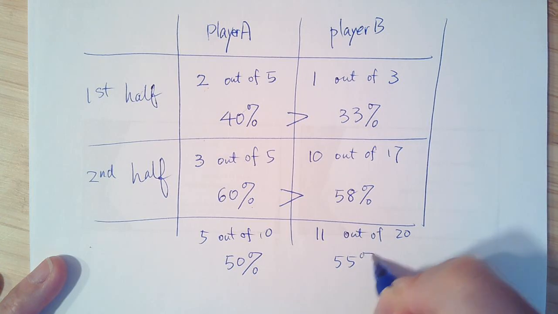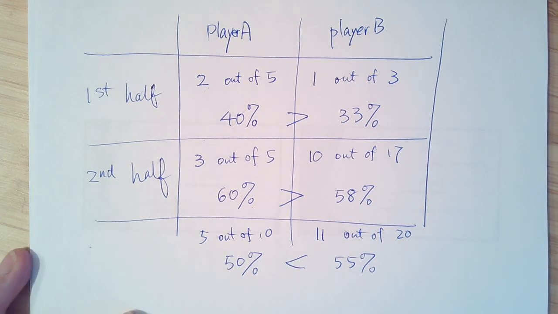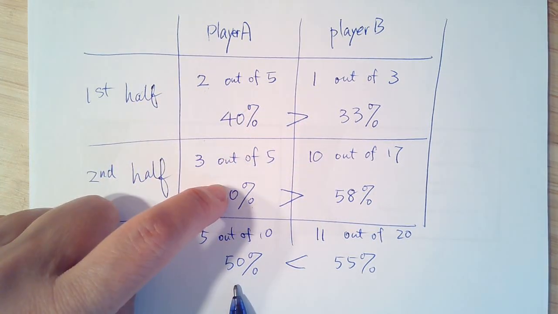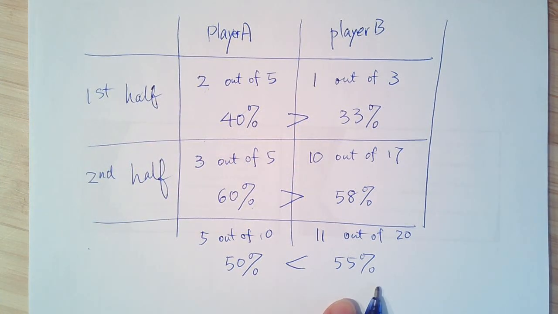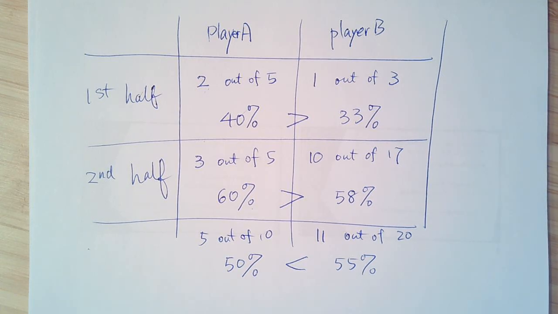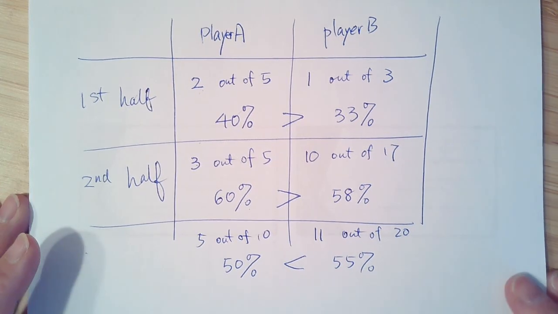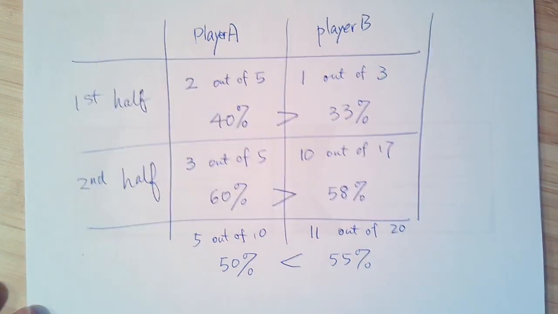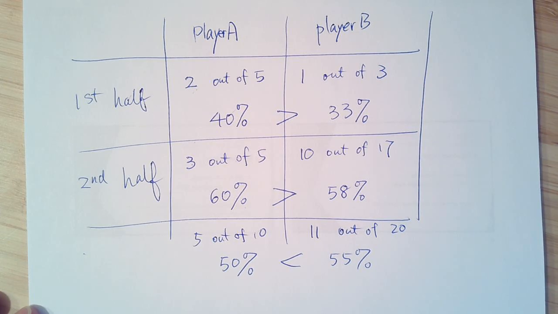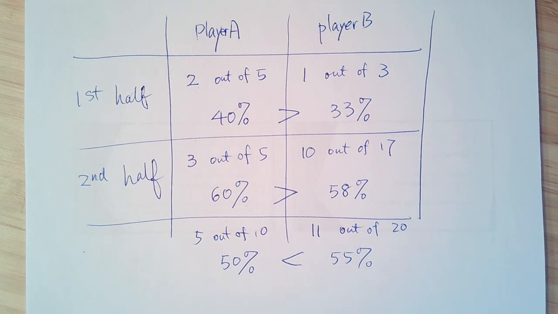Wait a second. How come this is higher than that? So this is higher here, but suddenly that is higher overall. That's called a numerical surprise. Okay, that's the magic of math. That's why math is so interesting. When you do statistics, when you look at this table, then you probably want to look at things from a different angle. That's when you deal with the numbers in the real world. Be careful. Don't be tricked by just some numbers or some percents.